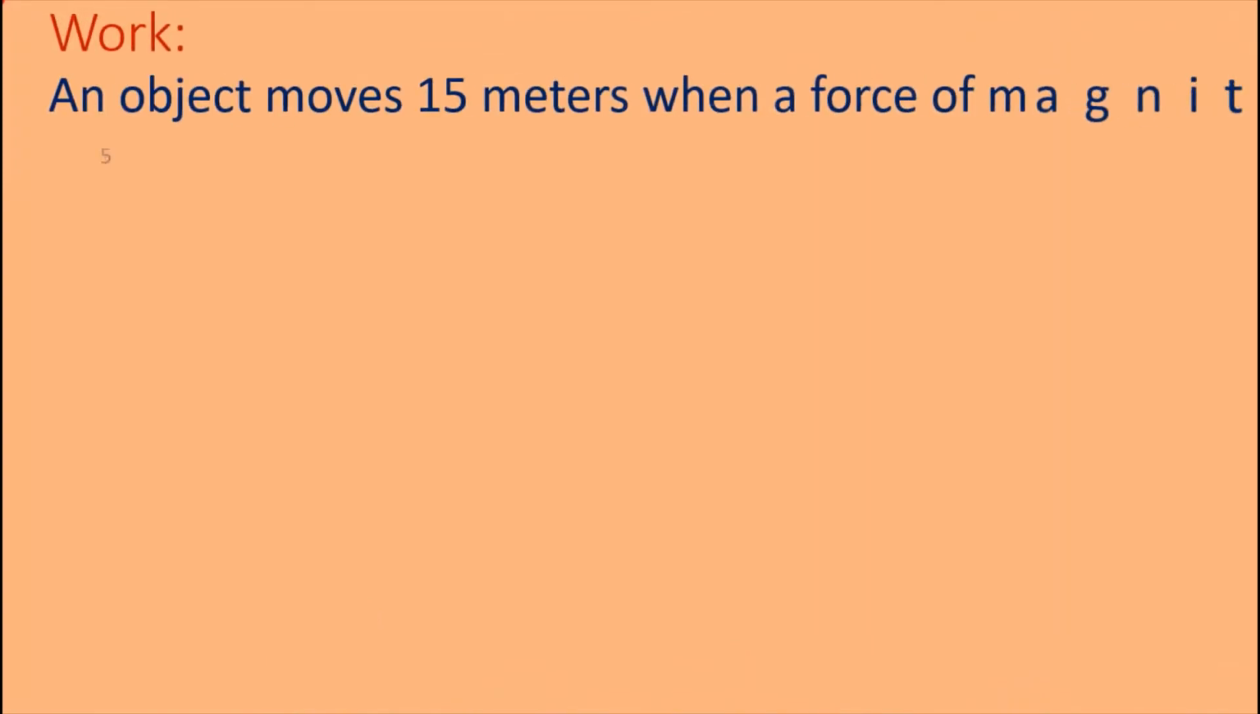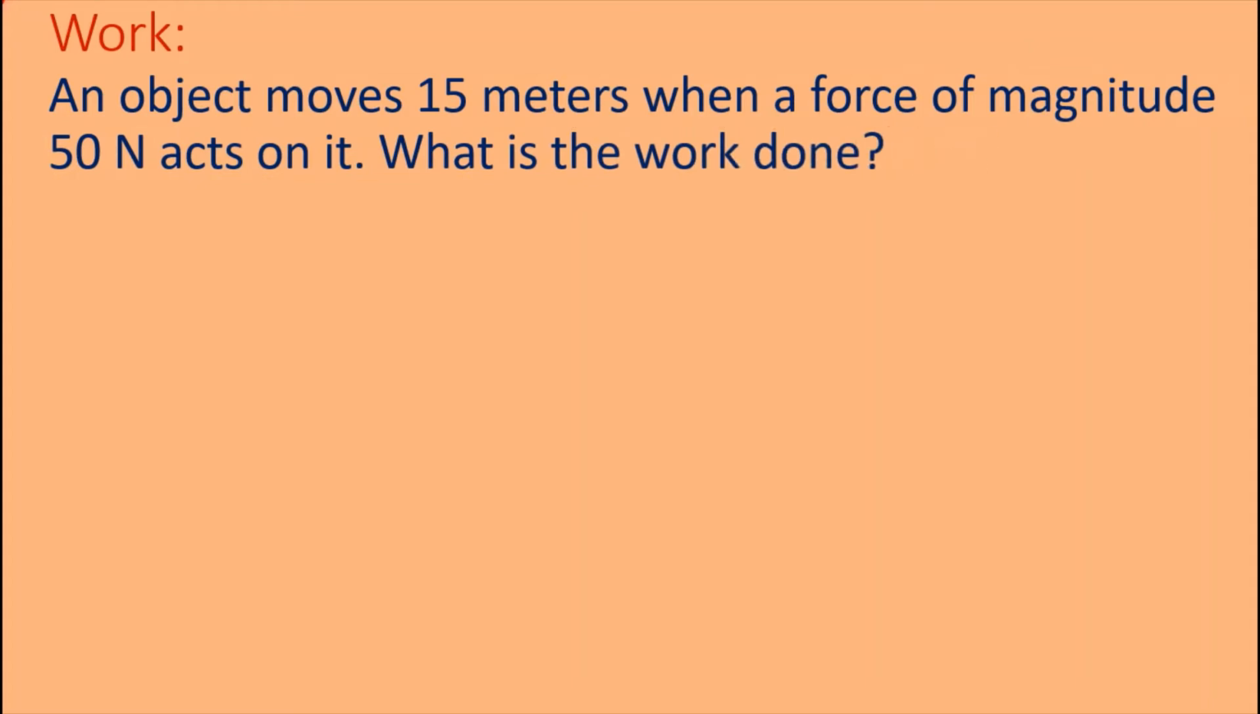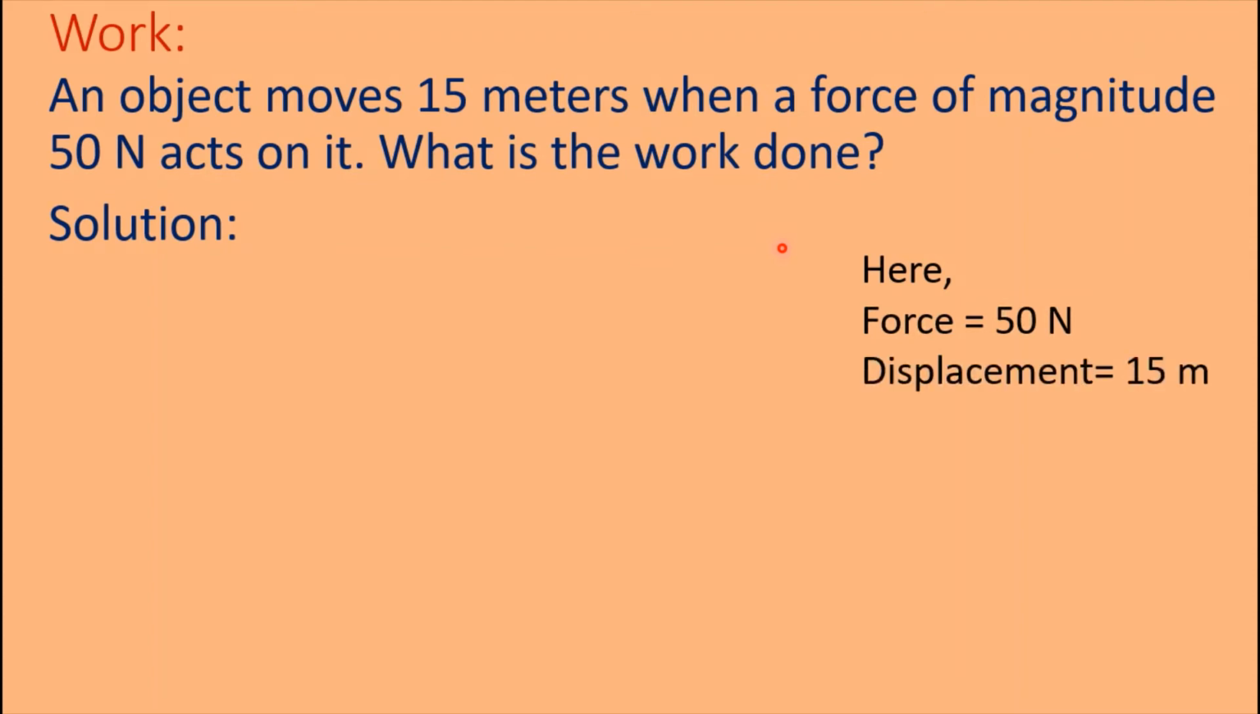An object moves 15 meters when a force of magnitude 50 Newton acts on it. What is the work done? This is the mathematical problem. Here the force acting on the object is 50 Newton and the displacement of the object is 15 meters. What is the work done? Here force is equal to 50 Newton, displacement is equal to 15 meter, and work is equal to what?